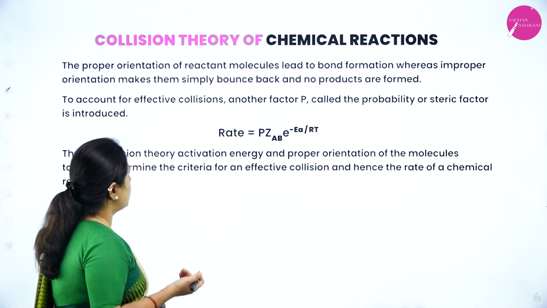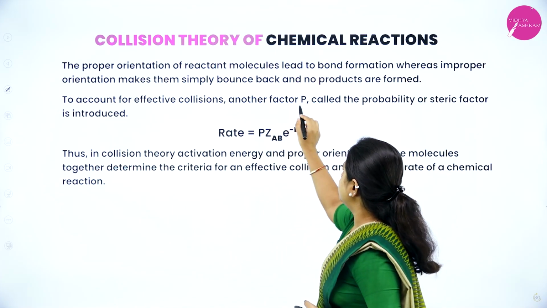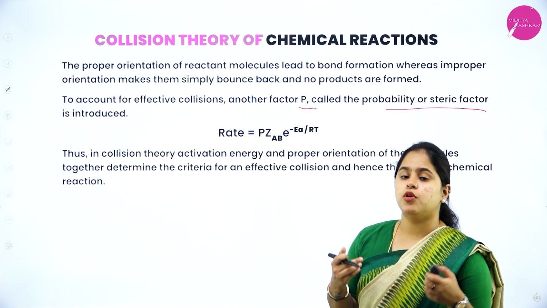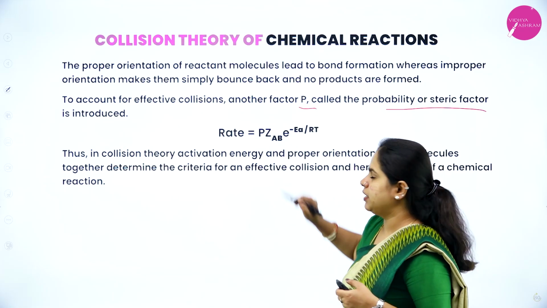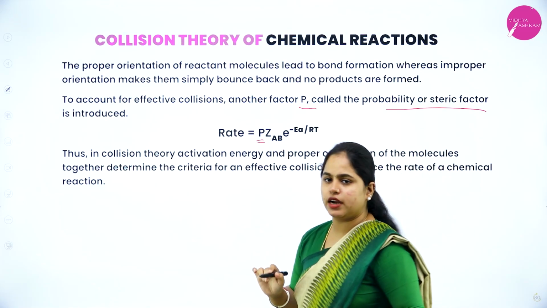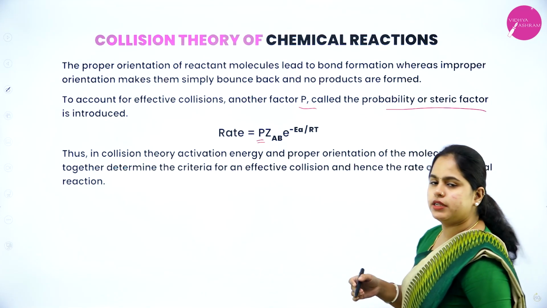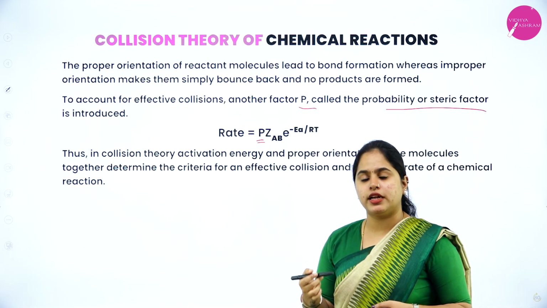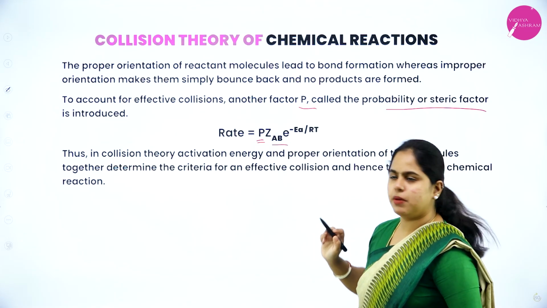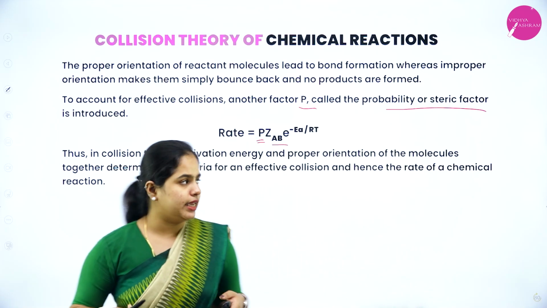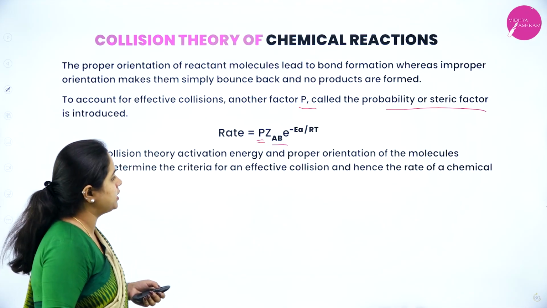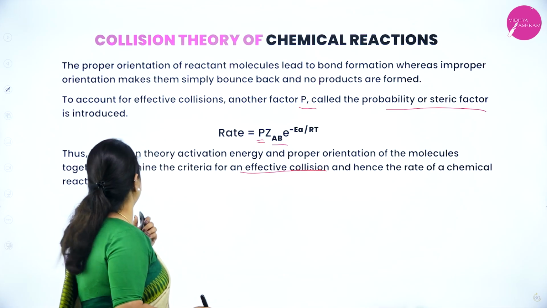Now, to account for effective collision, another factor P, called the probability or steric factor, is also introduced. After studying the collision frequency ZAB, after the proper orientation as well as energy, we have to introduce this factor P. So finally your equation for rate becomes rate is equal to P into ZAB, the collision frequency, into e to the power minus EA by RT. Thus, in collision theory, activation energy and proper orientation of the molecules together determine the criteria for an effective collision and hence the rate of chemical reaction.